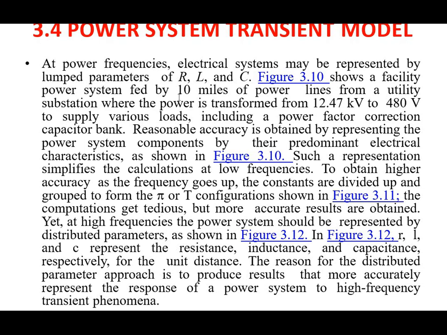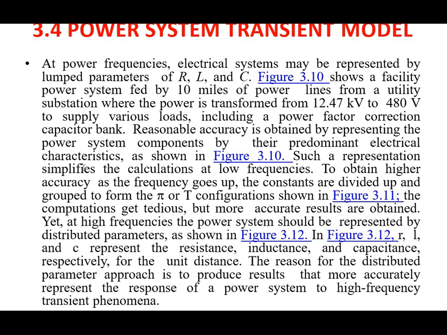So this is the lumped parameter representation of the power system component. Figure 3.10 shows a facility power system fed by 10 miles of power lines from a utility substation, where the power is transformed from 12.47 kilovolt to 480 volt to supply various loads, including power factor correction capacitor banks, load 1, load 2, and motor, etc. Reasonable accuracy is obtained by representing the power system components by their predominant electrical characteristics as shown in figure 3.10.